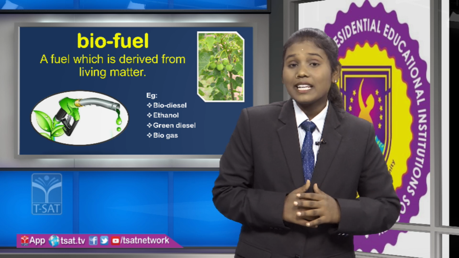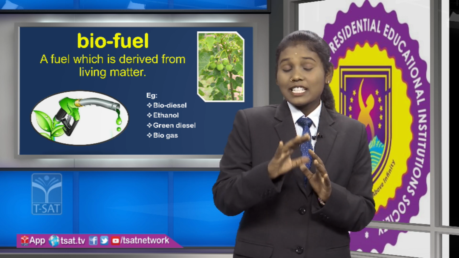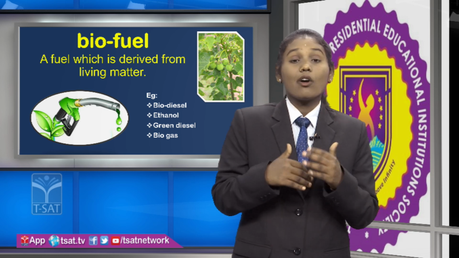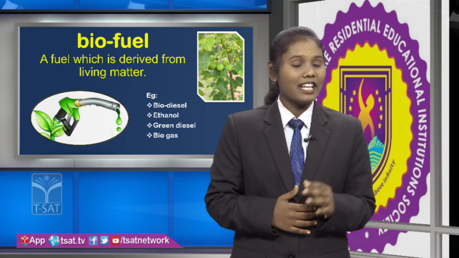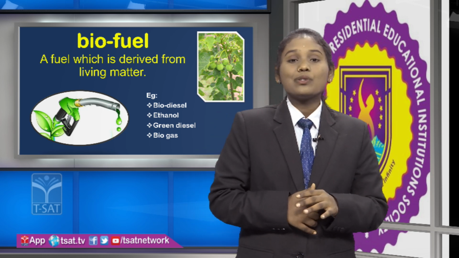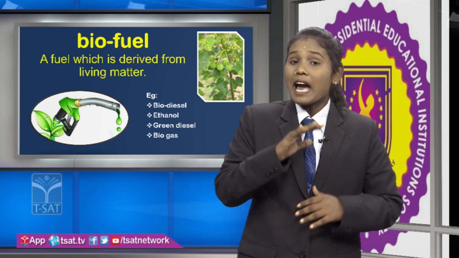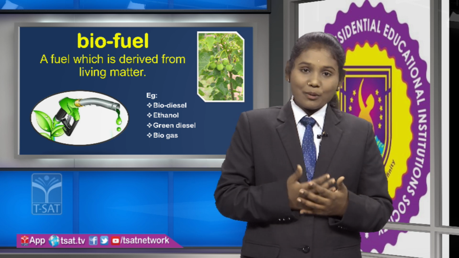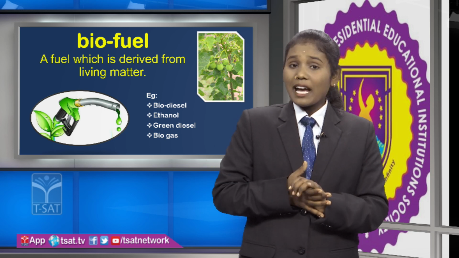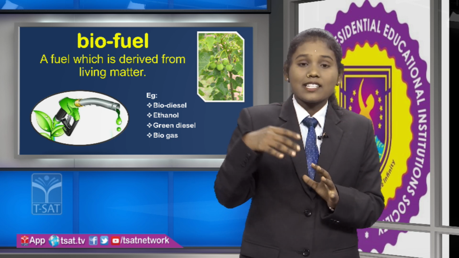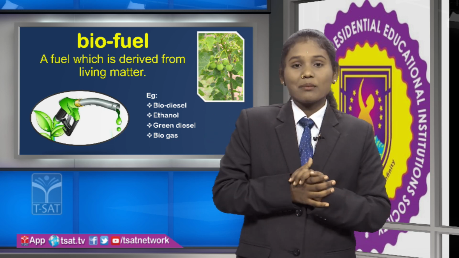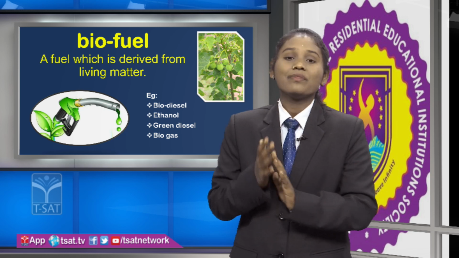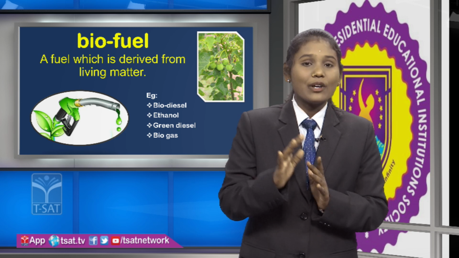So, the next one is ethanol. Friends, ethanol is one of the alcohols and it is also one of the biofuels. This ethanol is used to produce energy, and that energy is used to run vehicles, automobiles, etc. And friends, we can extract this ethanol from crops, especially energy-based crops. And the next one is biogas.